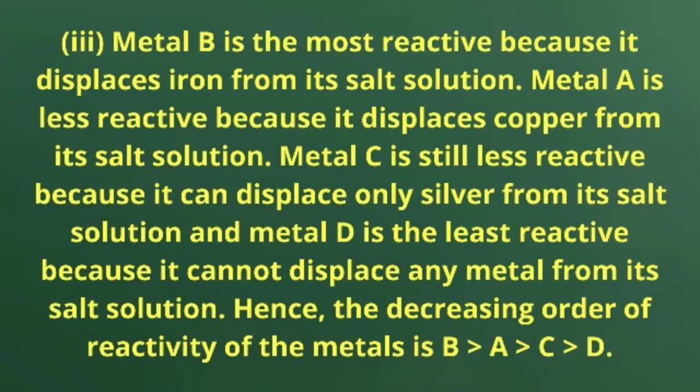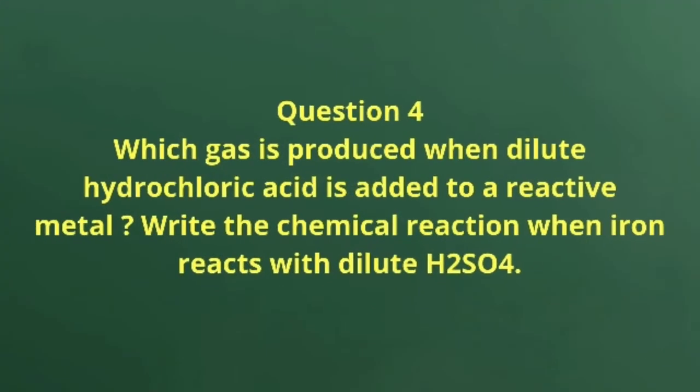And the third answer: metal B is the most reactive because it displaces iron from its salt solution. Metal A is less reactive because it displaces copper from its salt solution. Metal C is still less reactive because it can displace only silver from salt solution, and metal D is the least reactive because it cannot displace any metal from its salt solution. Hence, the decreasing order of reactivity of metals is B > A > C > D.